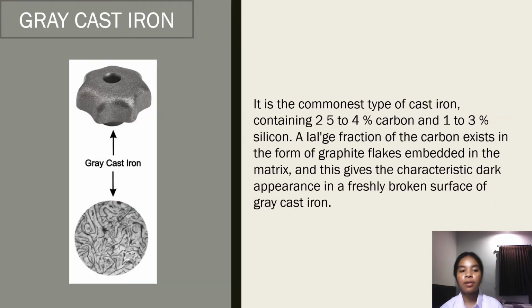Okay, gray cast iron is the commonest type of cast iron, containing 2.5 to 4% carbon and 1 to 3% silicon, and a large fraction of the carbon is in the form of graphite flakes embedded in the matrix, and this gives the characteristic dark appearance in a freshly broken surface of gray cast iron.